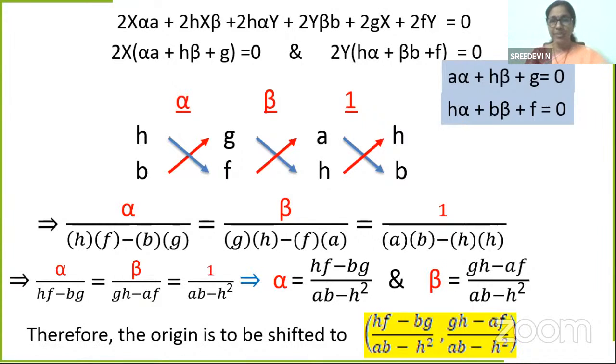Please check it. Now the result that is obtained can be used as a formula. Why? What did we take? We took a standard form of the second degree equation, and we found the value of alpha, beta to which the origin is to be shifted. So this formula will help us in solving problems. Only standard form or any equation? Let us understand how we can use this formula by taking an example.